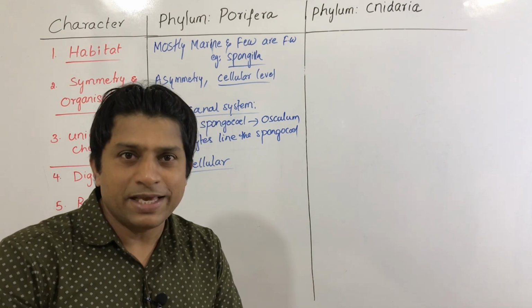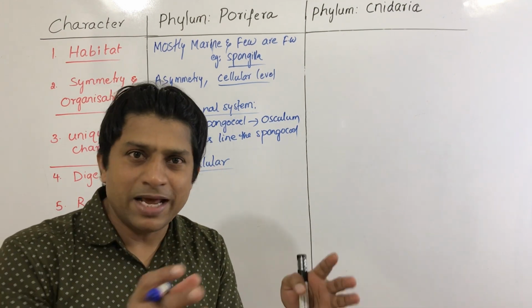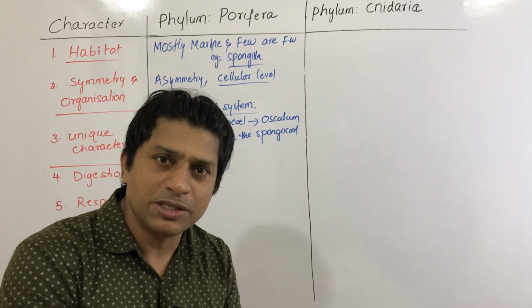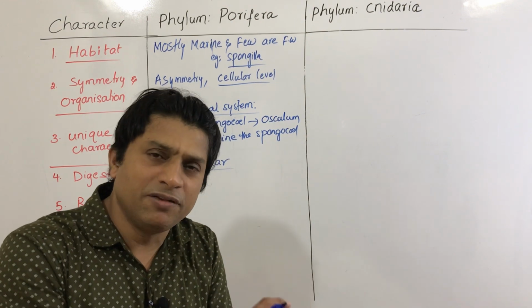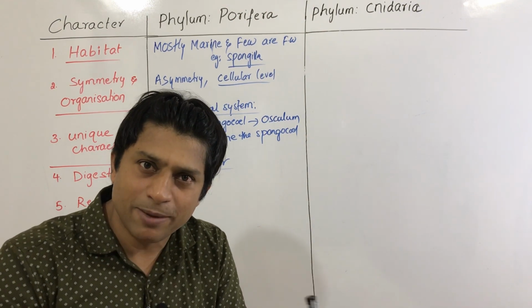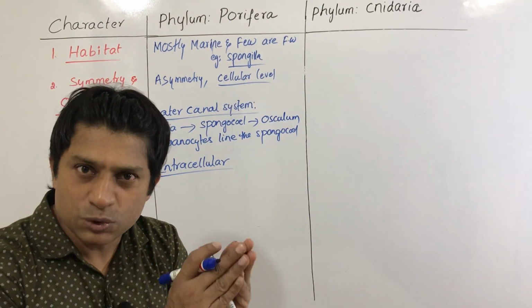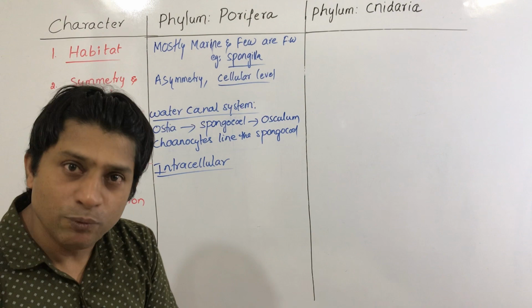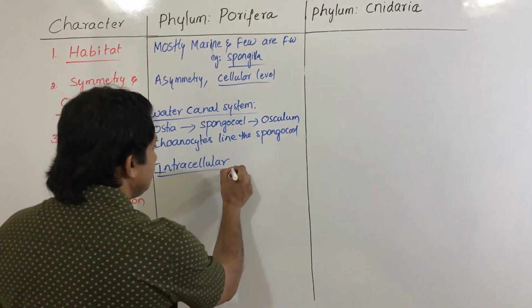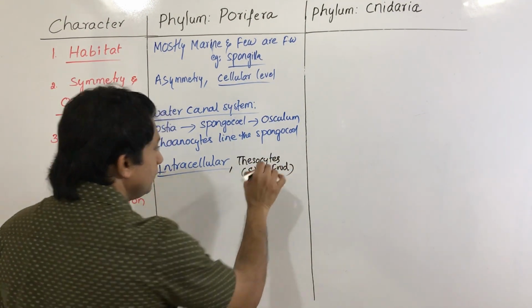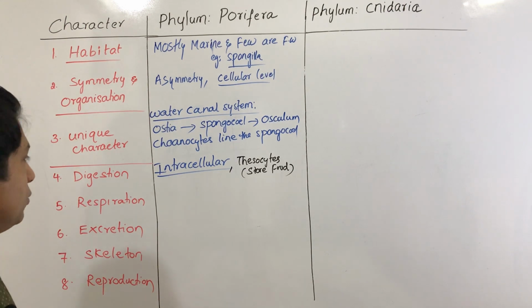Also the digested food they can store. Here there are only cells. Cells only perform all the functions. Digestion is performed by the cells, gametes are formed by the cells, protection is done by the cells, everything is with the cells. There is division of labor among the cells. This is what you call cellular level. Reserve food is stored in some specialized cells. We call them thesocytes. So food storing cells are called thesocytes.